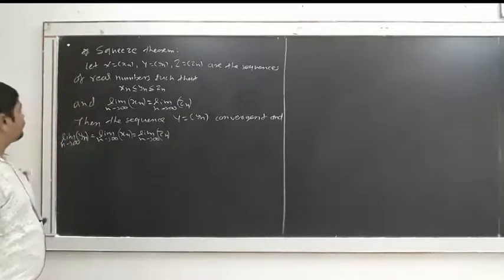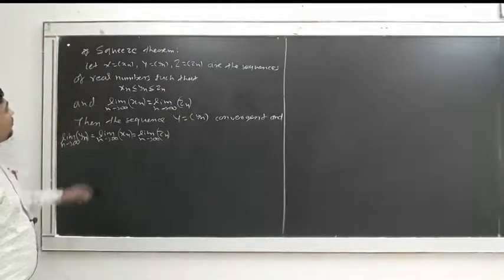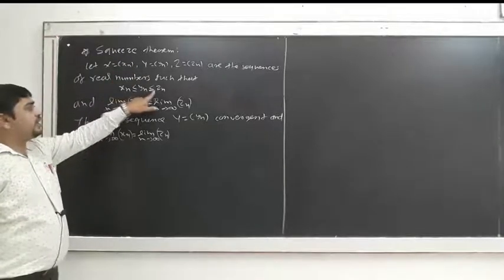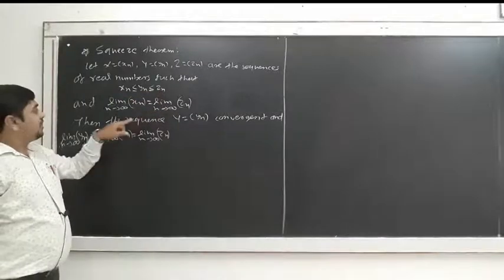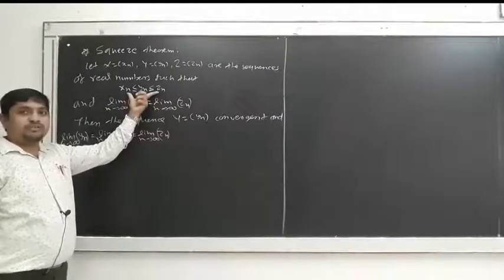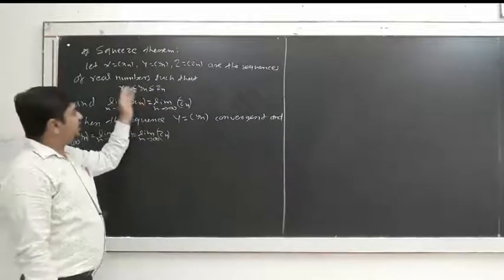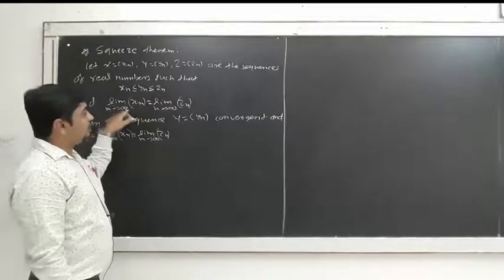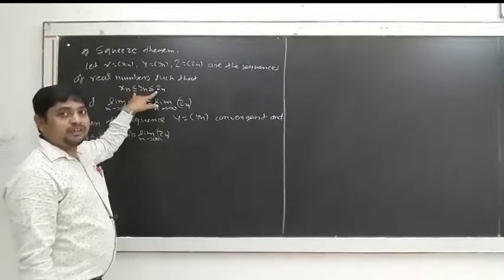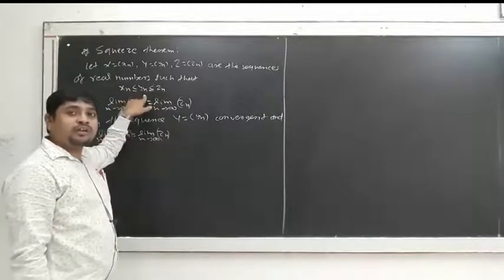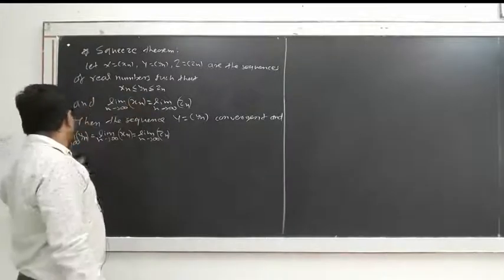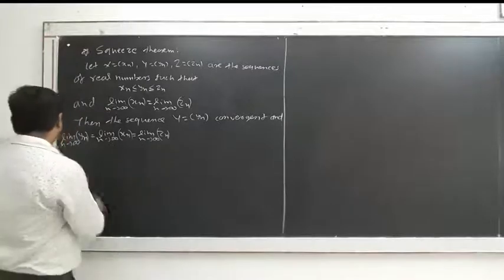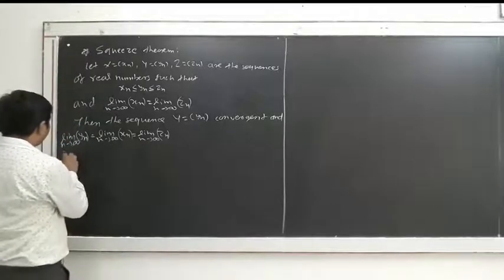So what we have written: squeeze theorem, three sequences are given and xn is less than or equal to yn is less than or equal to zn. If these two end sequences are both convergent and their limit is the same, then the middle sequence must be convergent and its limit must equal that of the others. Okay, so we prove this.